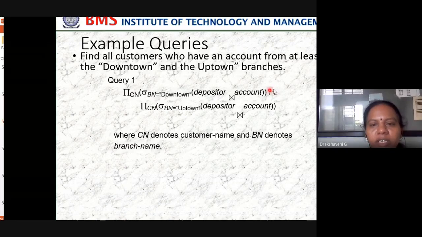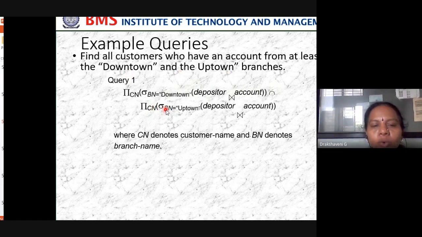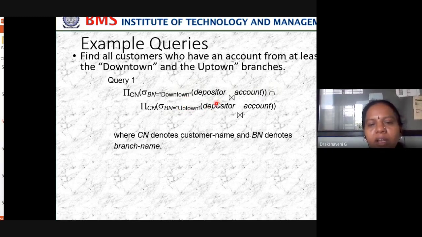Intersection. Why intersection? Because you want both things, downtown and uptown. So then customer name who has an account in the branch called uptown, from where? From both the relations, depositor natural join account. These two will give me the customer names who have a branch name from a particular branch.